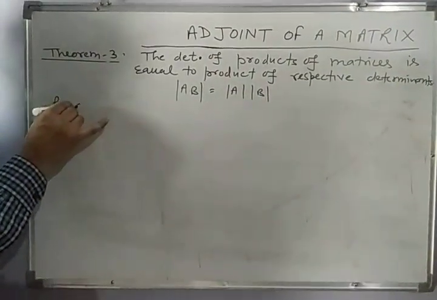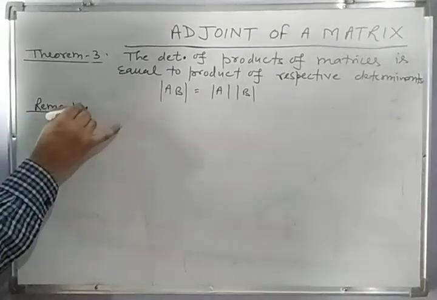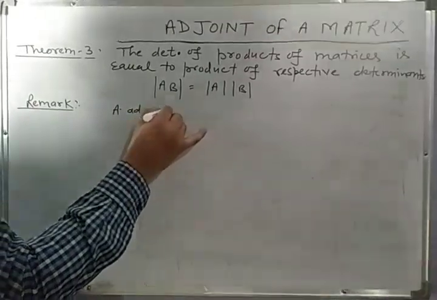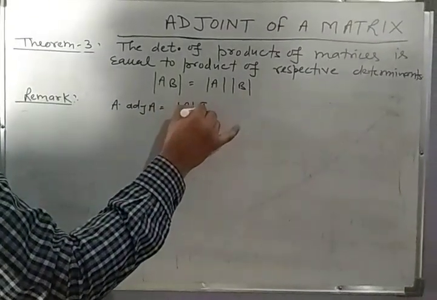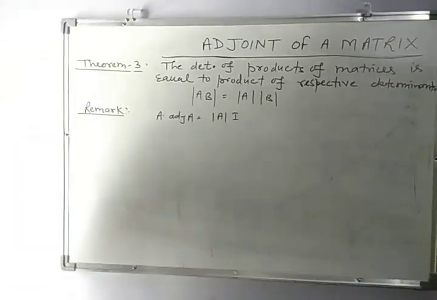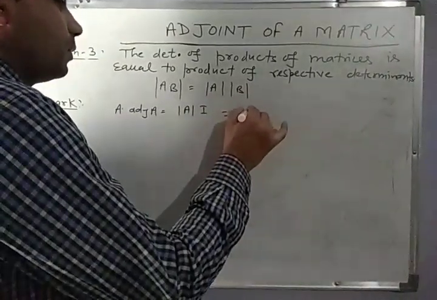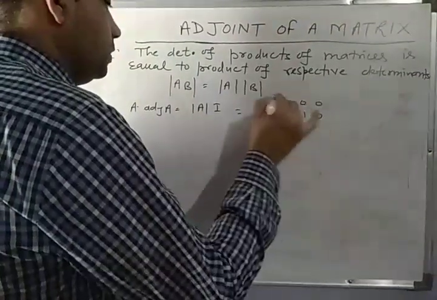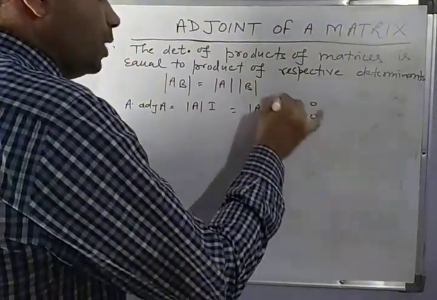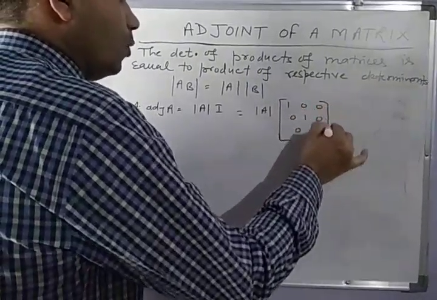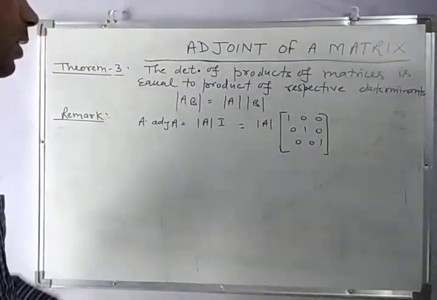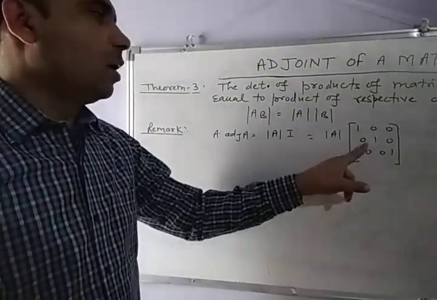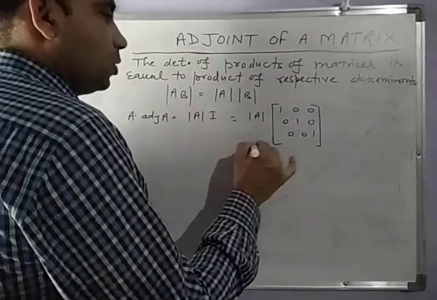Let A be a square matrix of order 3. In the previous theorem 1 we proved that A into adjoint of A is equal to determinant of A into I, where I is the identity matrix of order 3: 1 0 0, 0 1 0, 0 0 1. If we multiply this, then what we get is